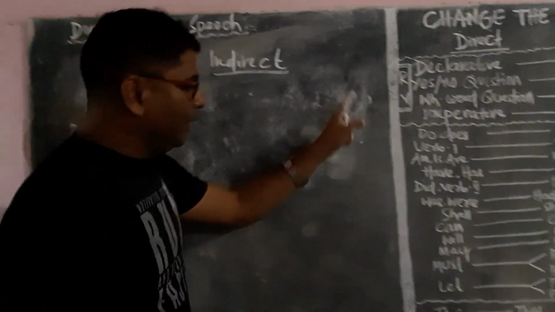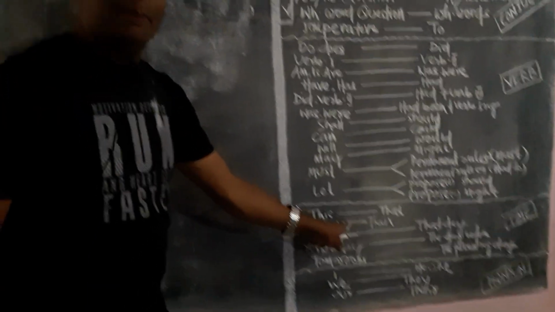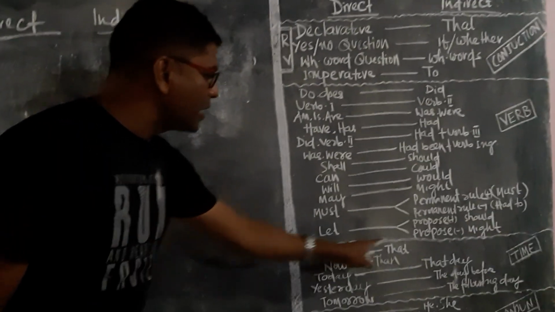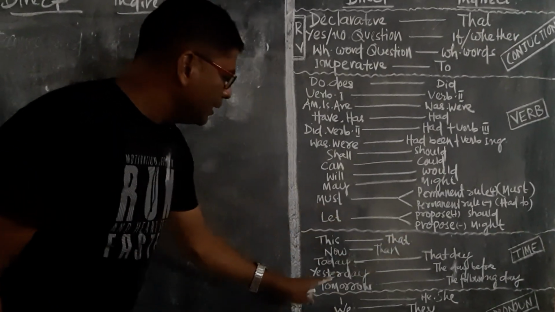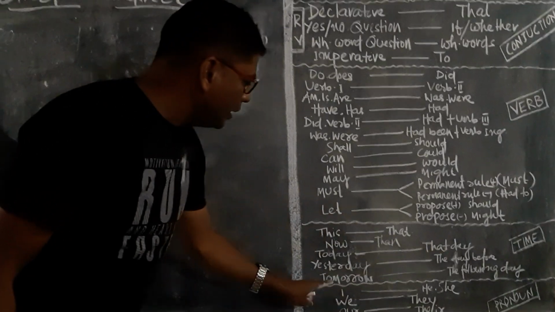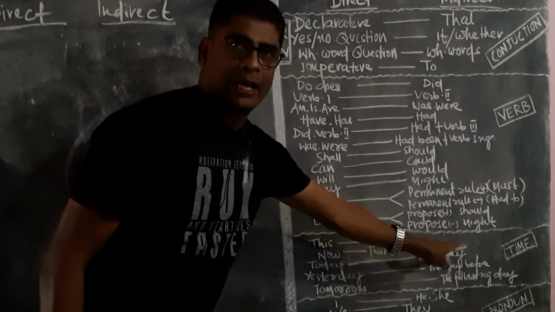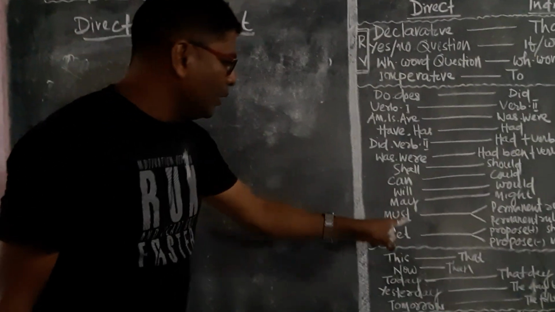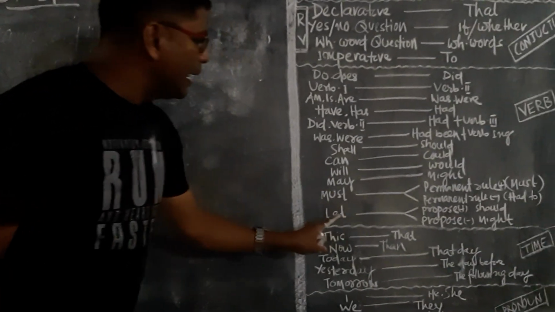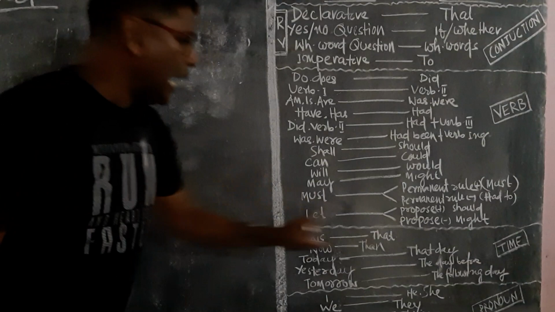Now, this is the time: this turns into that, now turns into then, today into that day, yesterday into the day before, tomorrow into the following day. Okay? Now, you will have one doubt. Must has two rules, and let has two rules. I will clarify it.